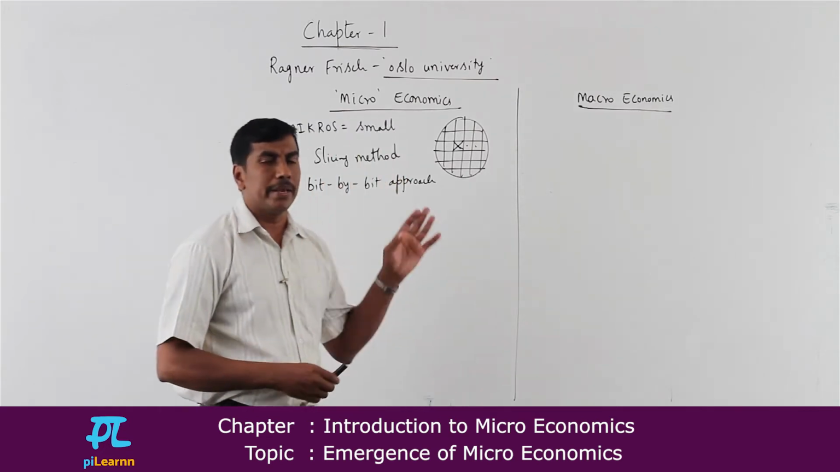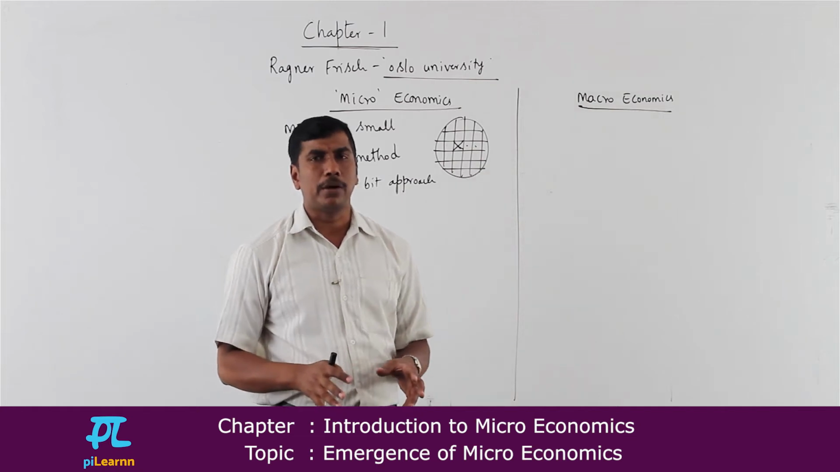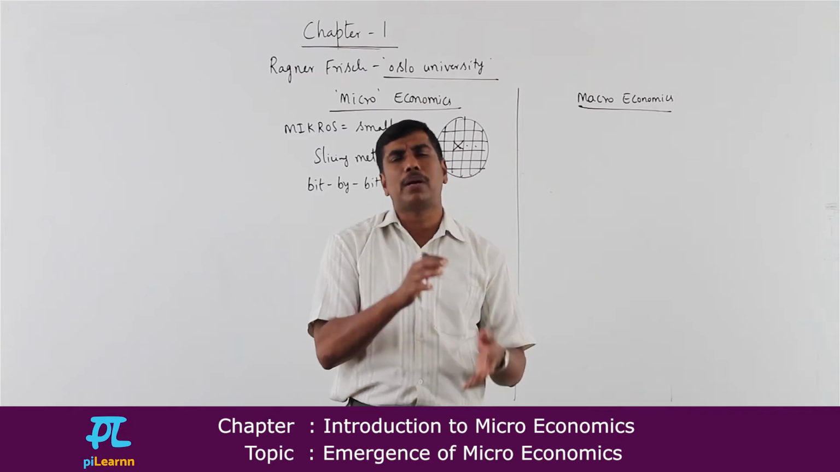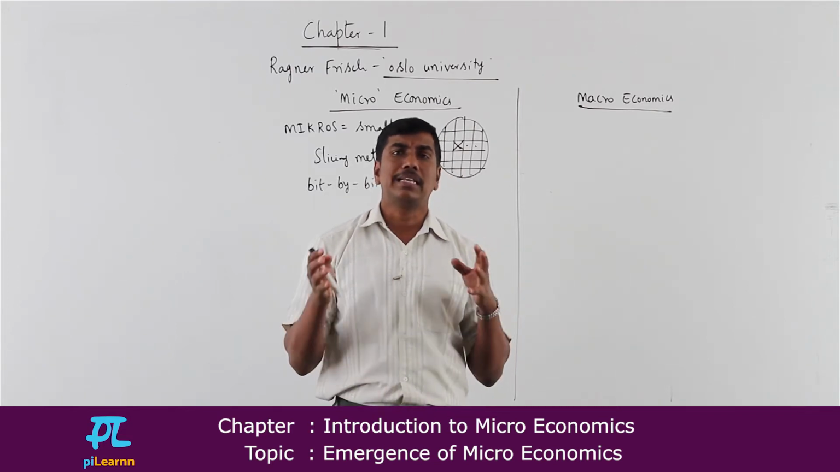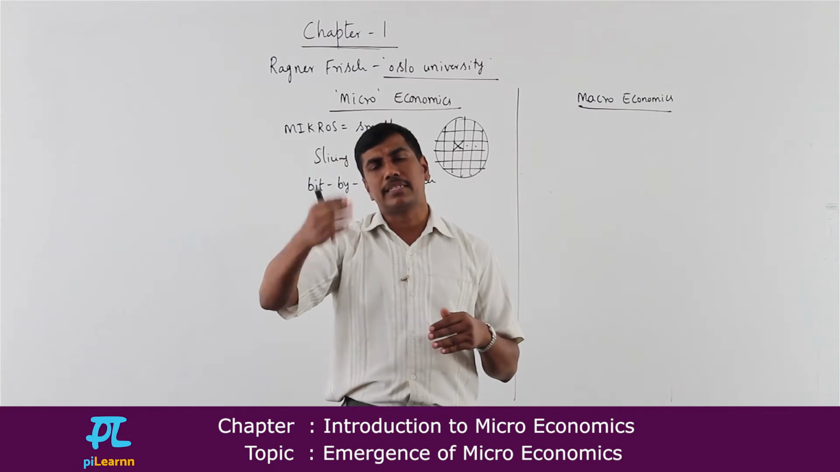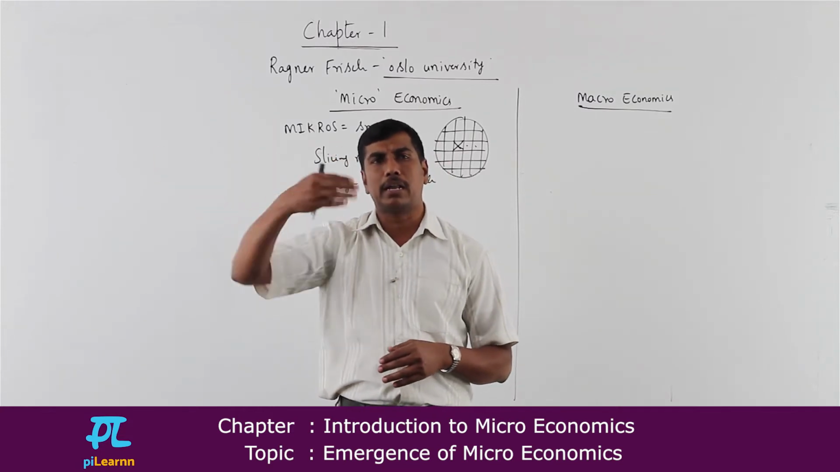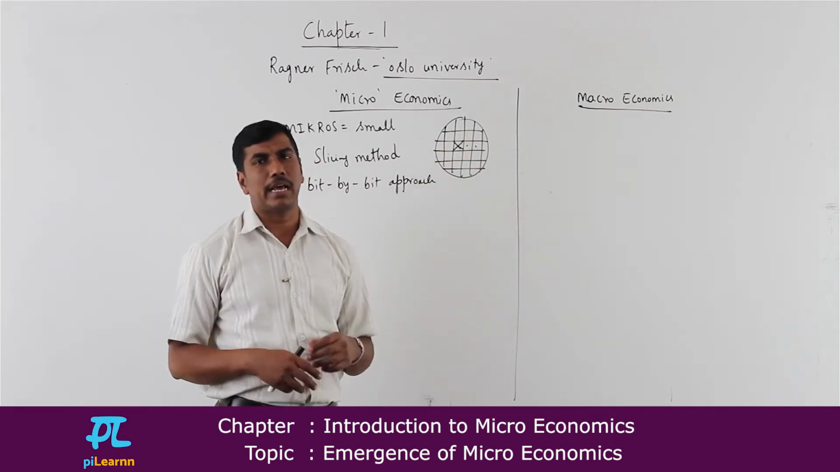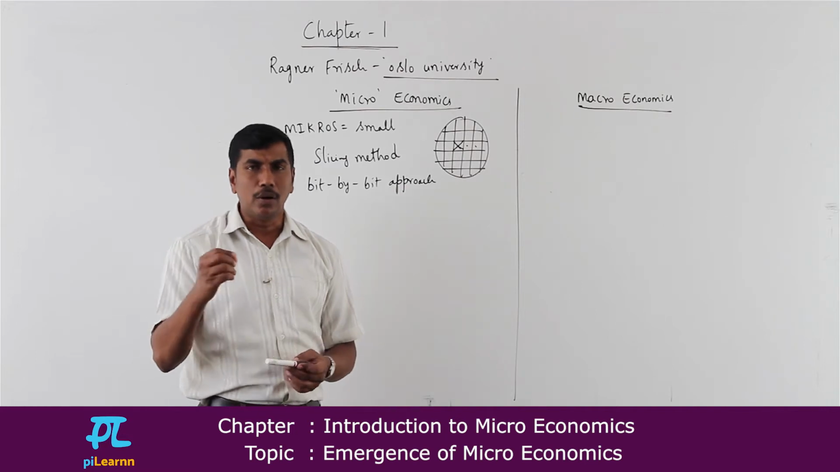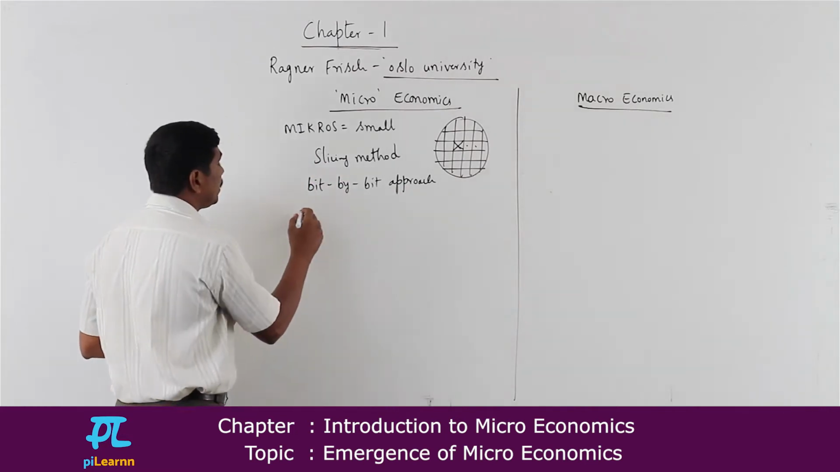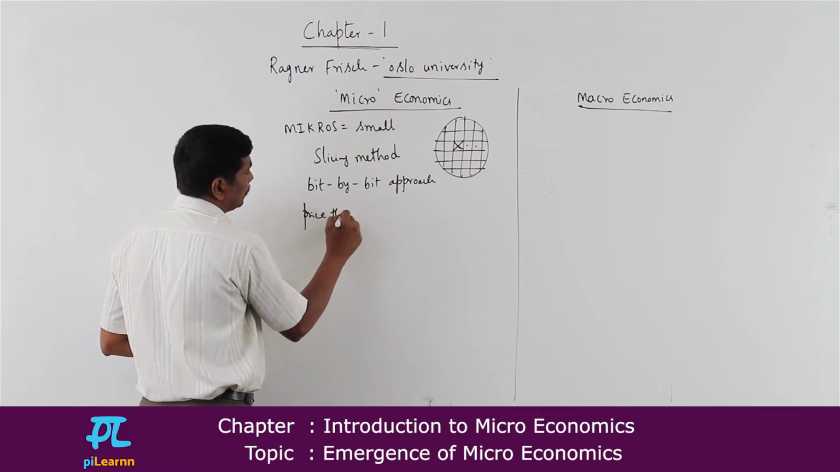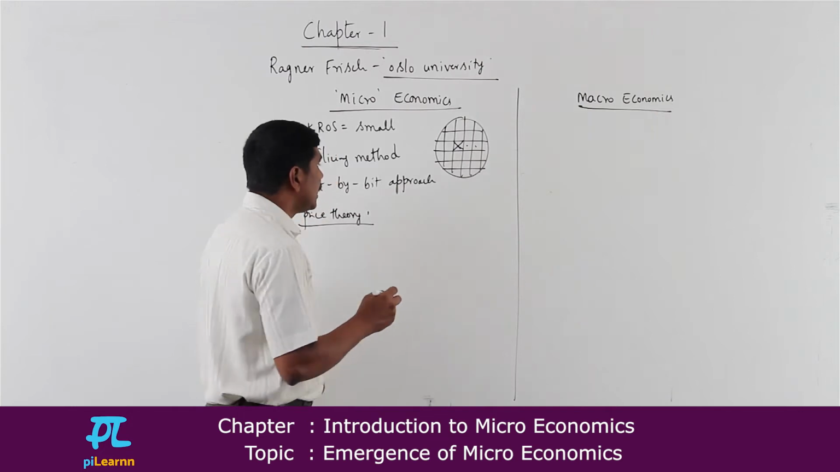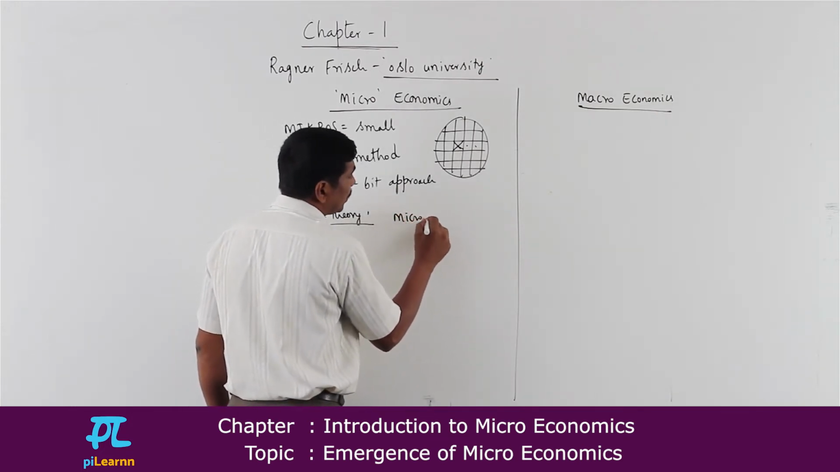Just like that, microeconomics also, at a given point of time, is going to concentrate only on a small part of the economy. Once it has studied that particular part, it will go to the second part, then the third part, then the fourth part. Like that, it covers the entire system one by one. So that is what we call a bit by bit approach. I hope all of you know that microeconomics is also called price theory, and it is also called microscopic study.